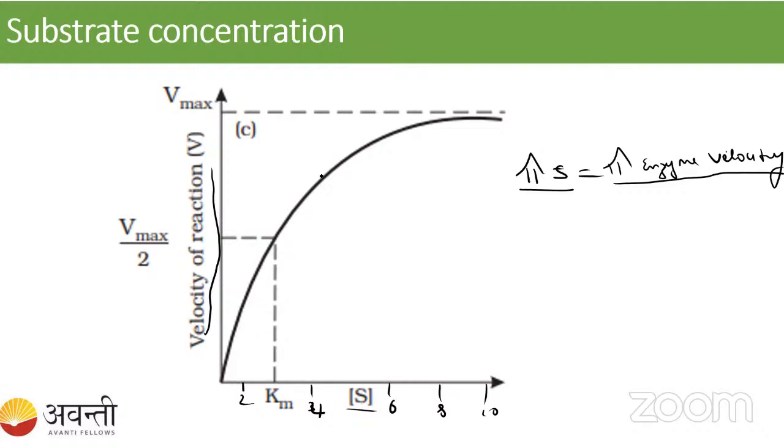See here, when it was increasing, at a particular stage, when enzyme concentration is equal to the substrate concentration, it reaches the maximum. It reaches the maximum because I've told you that whenever the enzyme was free, when it converts the substrate into the product, it will go on to another substrate and convert that into the product.